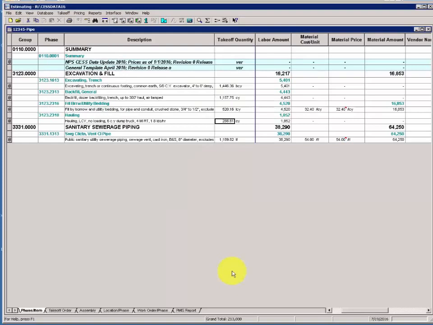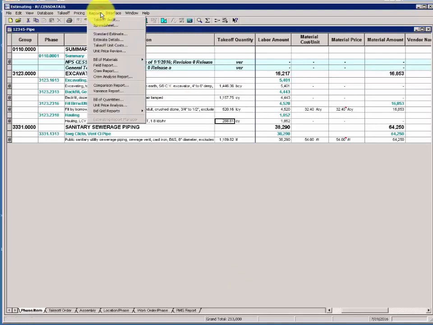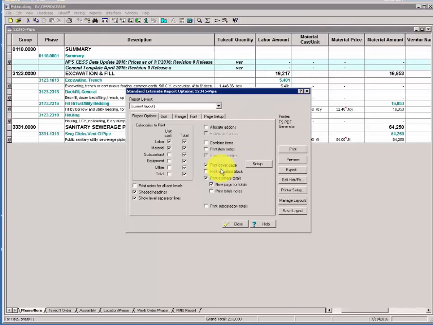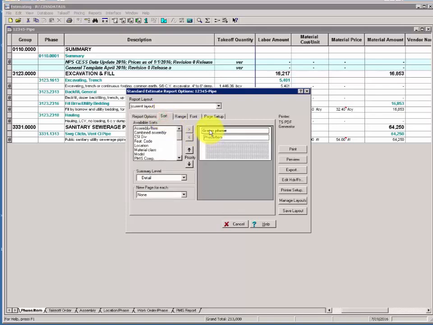Activity 11. Experiment with other reports. Back to the Reports menu and select Standard Estimate. Again, the first time you choose a new report, you'll want to go to Report Options and set the defaults for that report. In this case, I don't want to show unit costs, I just want to show the category totals. I will print a cover page, I will print estimate totals, and I'd like the totals to be on a separate page. I'll go ahead and sort and accept the default group and phase.